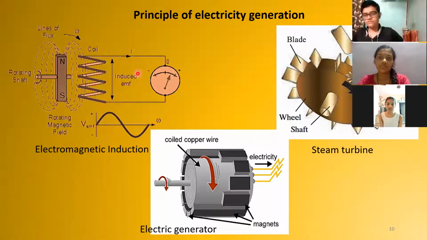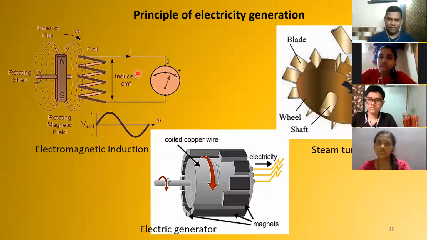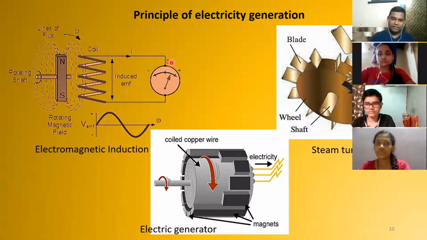Correct? So that copper wire, when it is brought within a magnetic field, we call it a circuit when there is a proper complete pathway which is made. Okay, so that circuit which forms a coil is brought within the magnetic field of a magnet.